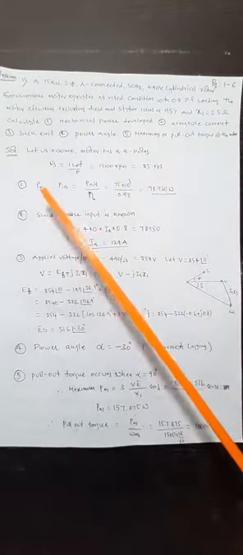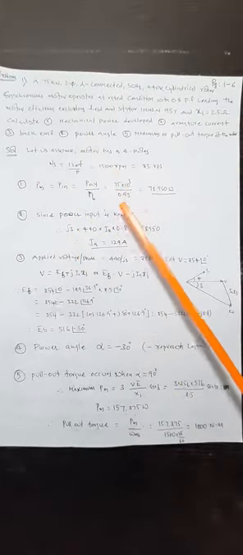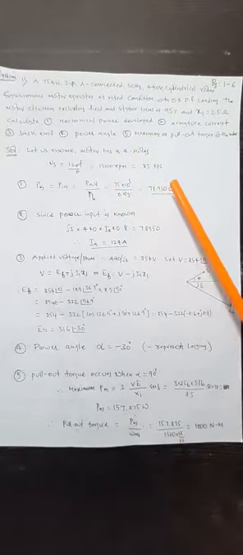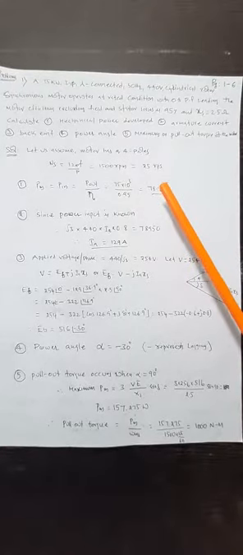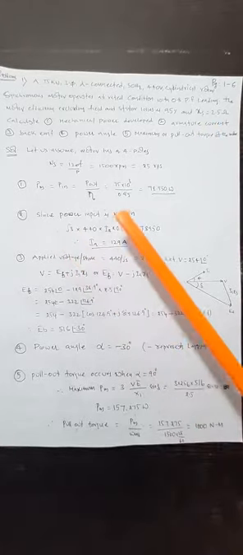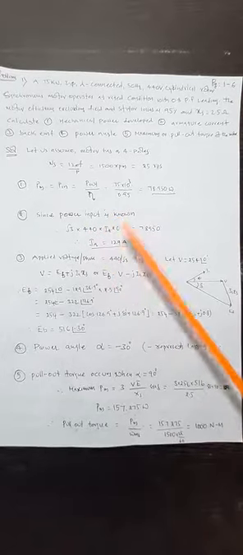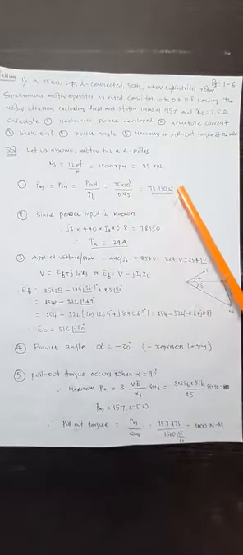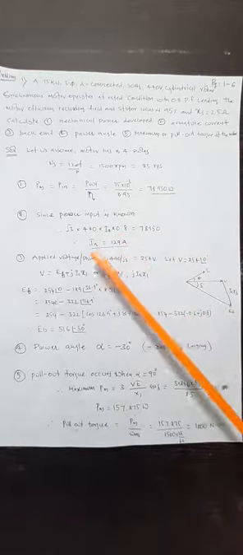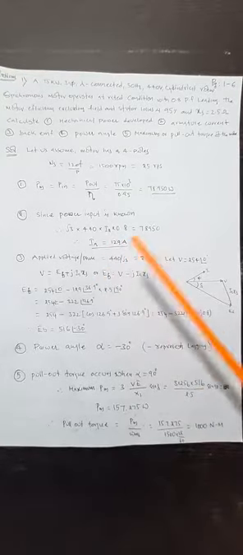So P input is equal to P out by efficiency. It is 75 kilowatts divided by 95% efficiency, so the input power is 78,950 watts. And the second bit, armature current: since power input is known, root 3 V Ia cos phi is equal to the input power 78,950. All parameters are known except the value of Ia. Calculate Ia, which is equal to 129 amperes.